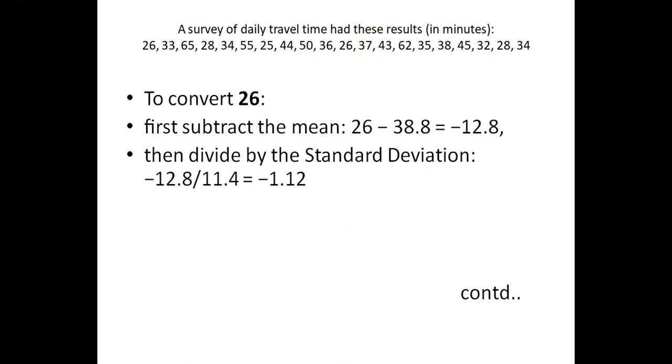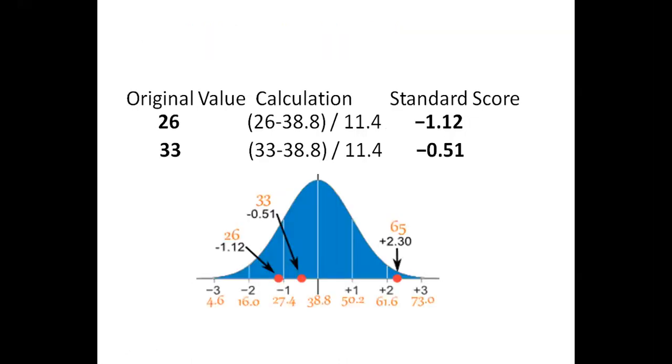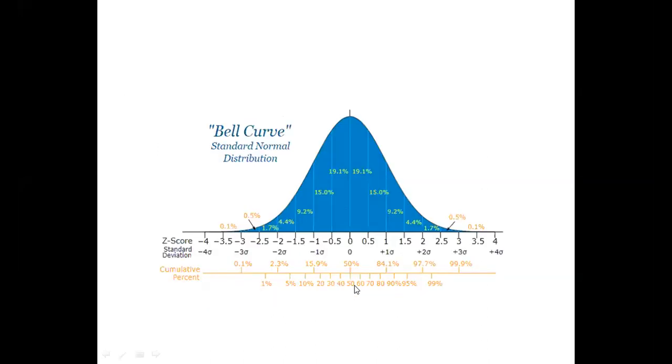I hope you remember when I did something like this. The middle value is 0, then minus 1 and plus 1, minus 2 and plus 2, minus 3 and plus 3. It means that for a given data, this is the percentage of values it covers. The values from minus 3 SD to plus 3 SD will cover 99% of the data. The values from minus 2 to plus 2 will cover 95% of the data. The values from minus 1 to plus 1 will cover around 68% of the data. This is what we understood.